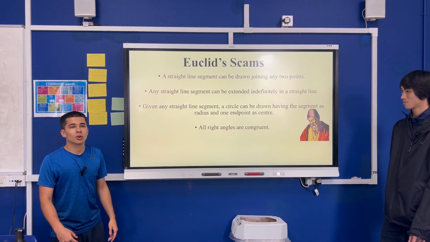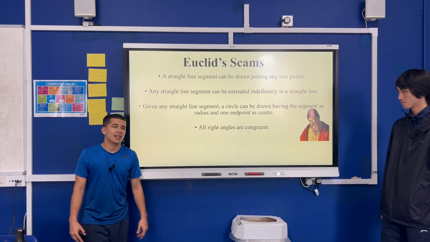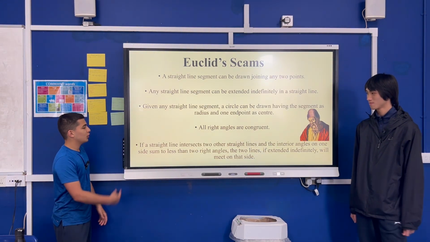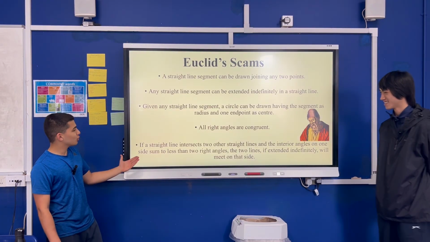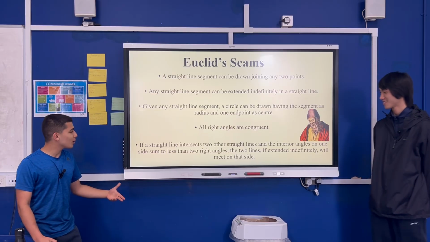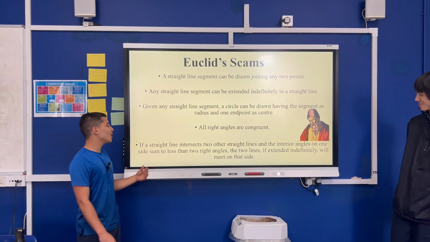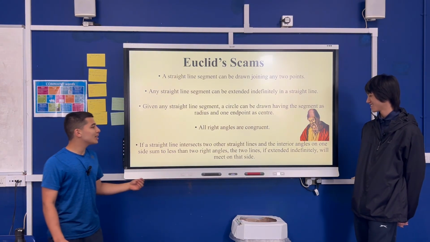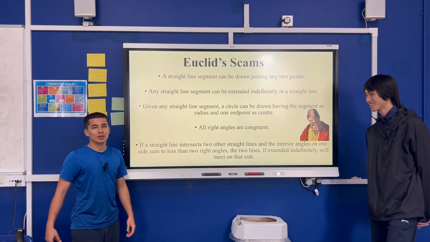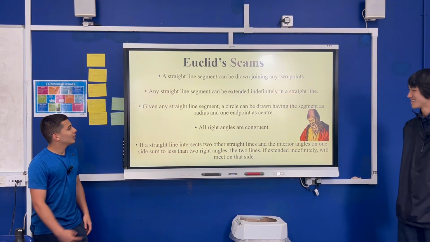Also, all right angles are congruent. To us, this is common sense, like a 90-degree angle here is the same as here. And finally, the 5th scam is that if a straight line intersects 2 other straight lines and the interior angles on one of the sides sum to less than 2 right angles, the 2 lines, if extended indefinitely, will meet on that side. I don't understand what that means. No one really understands what it means.